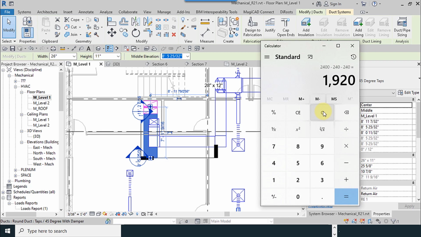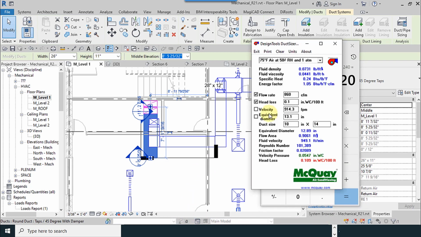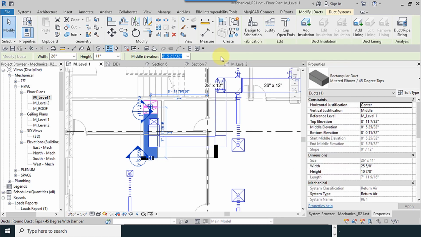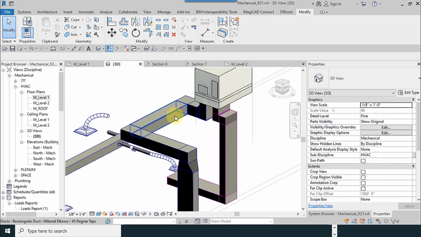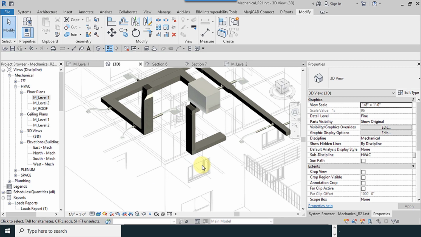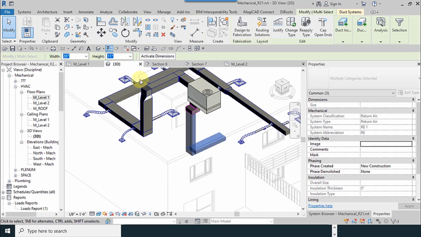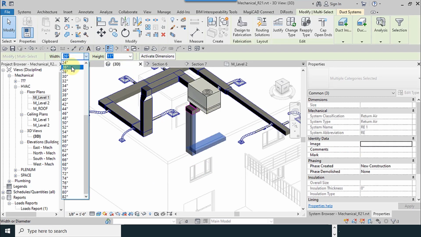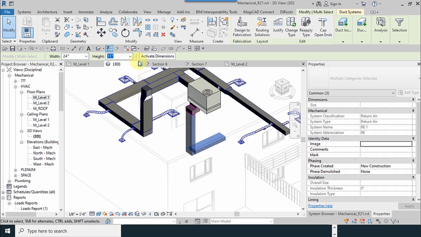Estimately, we subtract 20% and another 10%, estimately 1920. How much is the size for this flow rate? 12 by 24. So I go to the 3D view and change the size. I select this, 24 by 12.